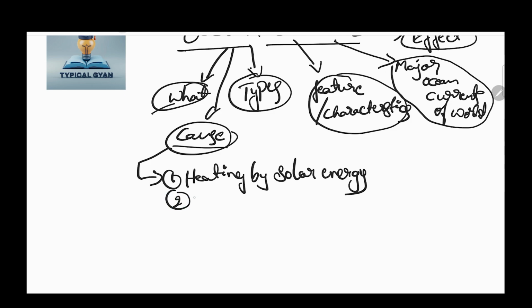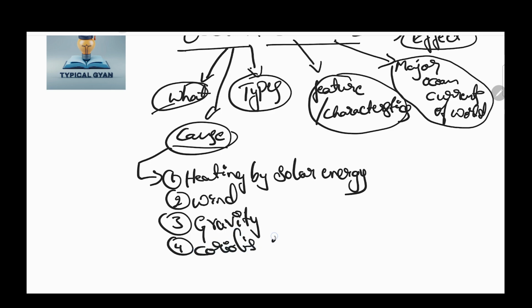Second thing, wind. Third thing, gravity or gravitational force. Fourth thing, Coriolis force. These are the four causes for formation of ocean current in the ocean.